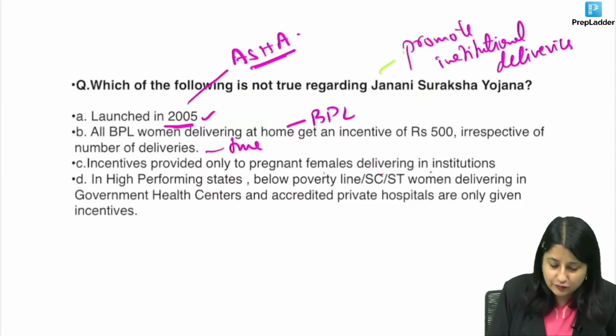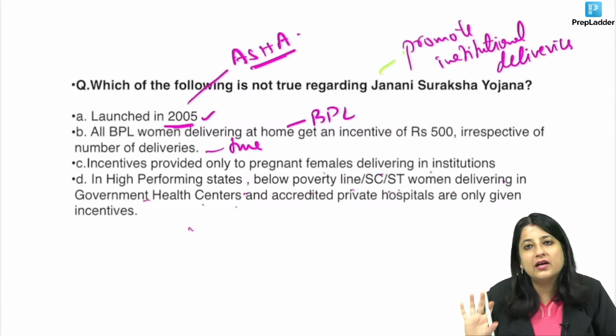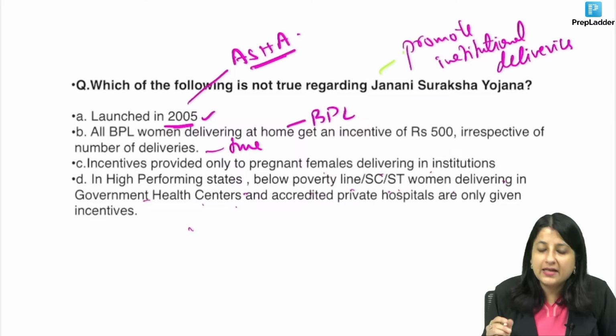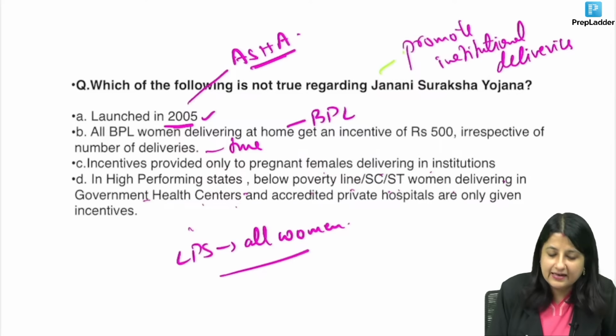And look at the last one also. In high performing states, below poverty line, SC/ST women delivering in government health centers and accredited private hospitals are only given incentives. Yes, in high performing states we are only giving to below poverty line, but in low performing states incentive is given to all women who are delivering at a health institution.